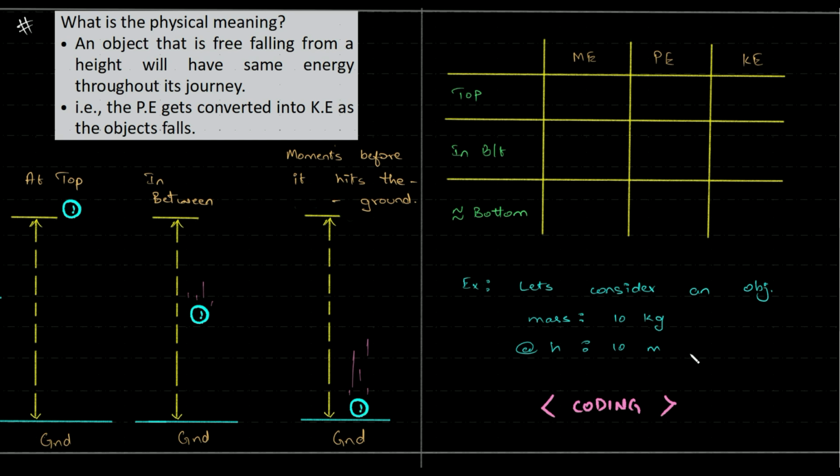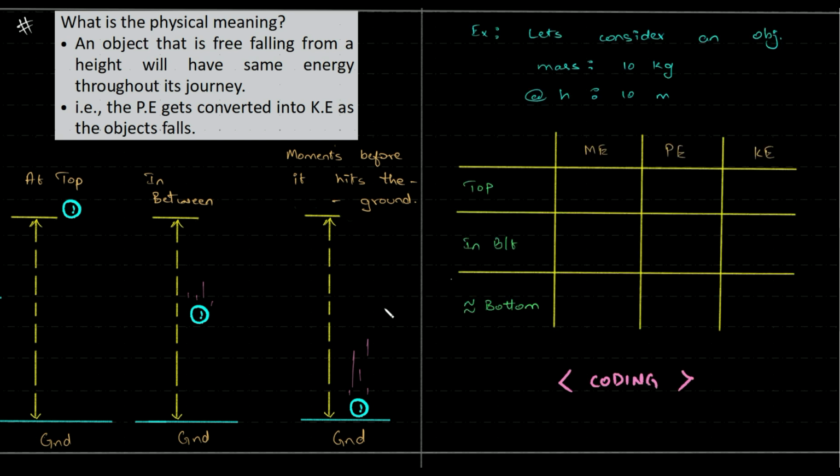If I pick up a particular scenario, so we have an example. Let me just change the flow of it. We are picking up a particular example and dealing with this. So an object at a height of 10 meters with a mass of 10 kg is falling towards the ground. At the top, what happens? The mechanical energy is fixed. Let me change this also to mechanical energy.